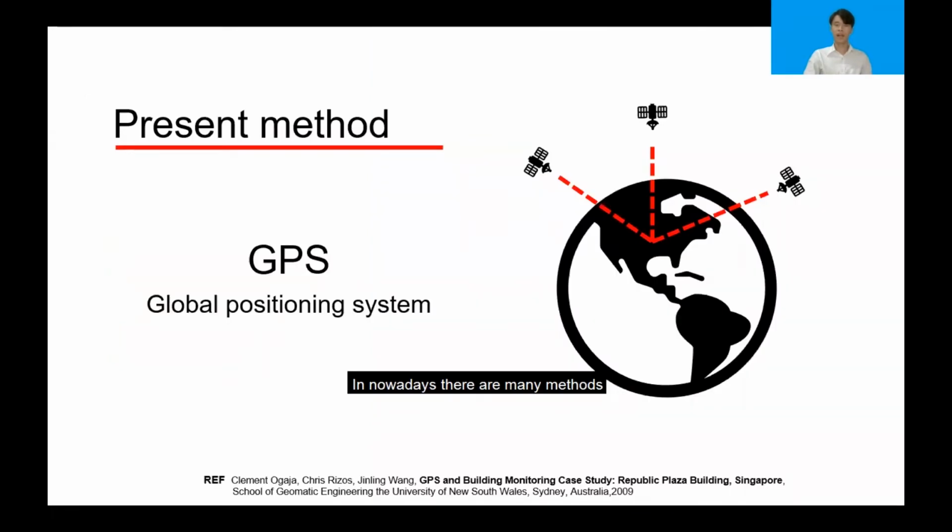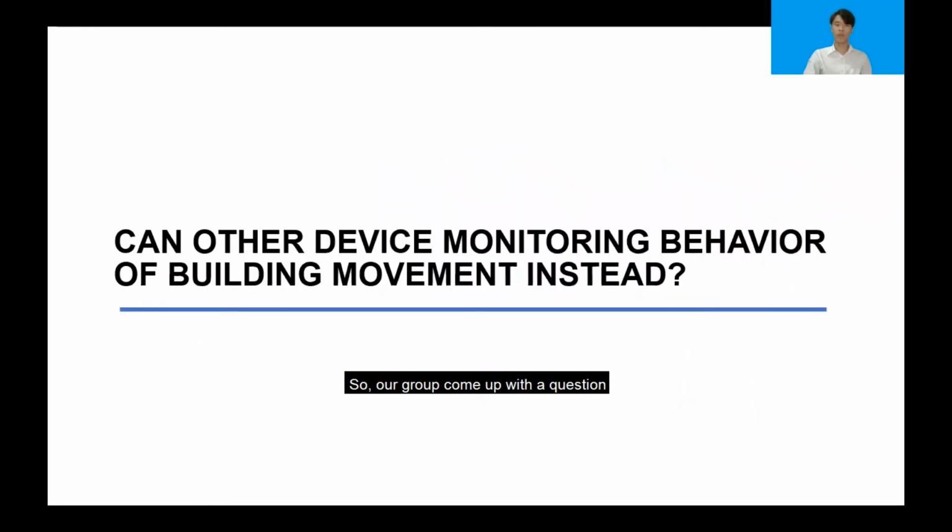Nowadays, there are many methods to measure building movement. The Global Positioning System, or GPS as we also know it, is one of the techniques. But this technique has a disadvantage, which is the instability of the data. So our group came up with a question: can another device monitor the behavior of building movement instead?